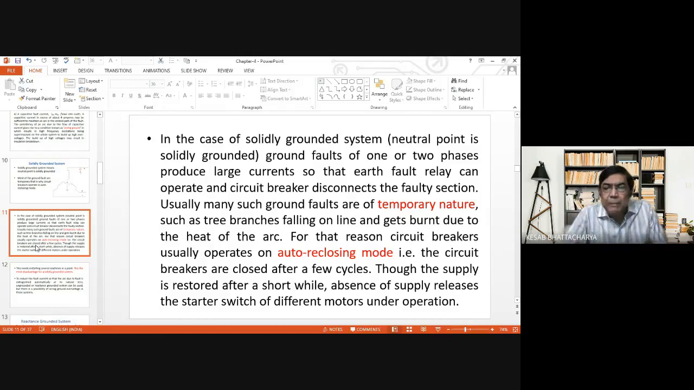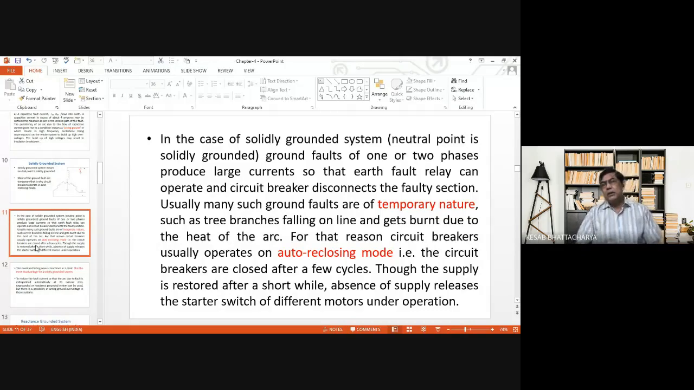But then what happens if, sensing that fault, your relay and circuit breaker operate? Okay, the system will be faulty section will be isolated. But when this happens, a tree branch is falling on the distribution lines. Due to the arc and heat thus developed after falling of the tree branch on the lines, the tree branches, etc., get burnt